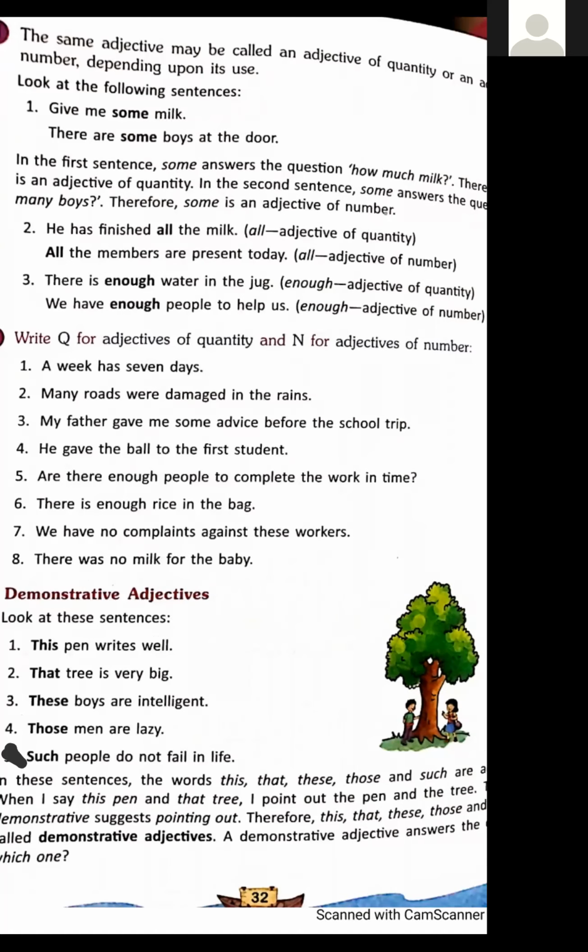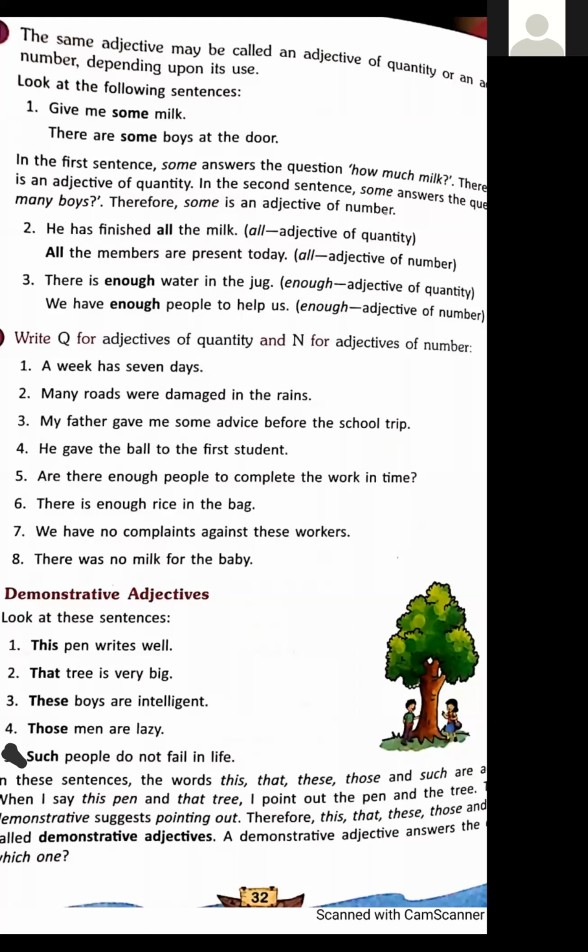We can count the members. Here we are using all as an adjective of number. In the first sentence, the noun is milk, that's why all is an adjective of quantity. But in the second sentence, we can count the members, that's why all is an adjective of numbers.